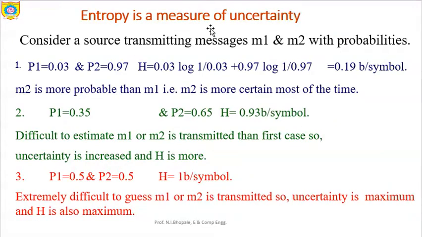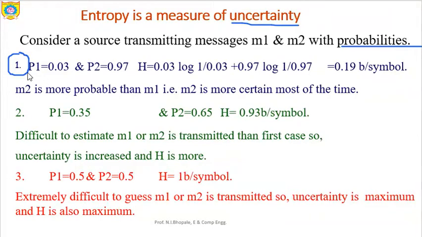Let's study the next one with respect to the entropy. What kind of different things can we conclude? So entropy is a measure of uncertainty. It is the measure of information. Now the very first case considered over here is a source transmitting messages M1 and M2 with